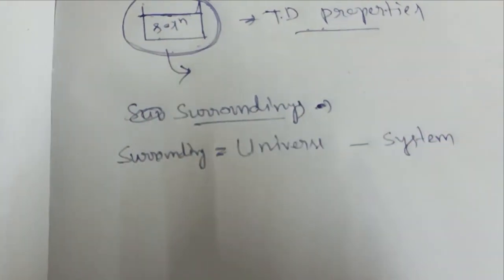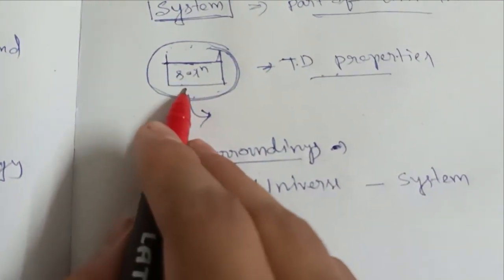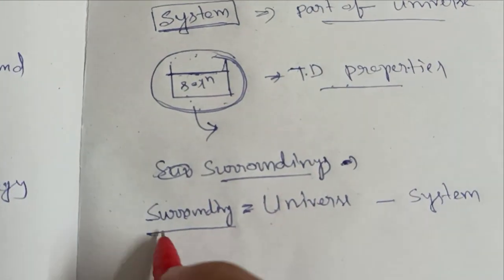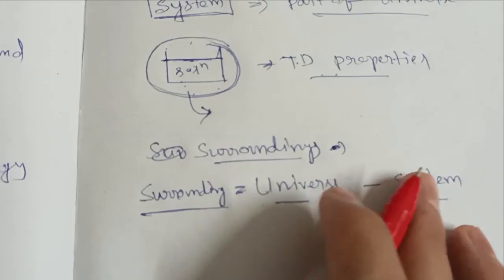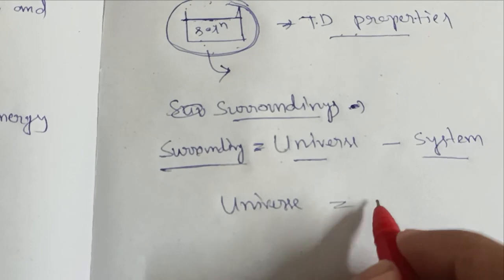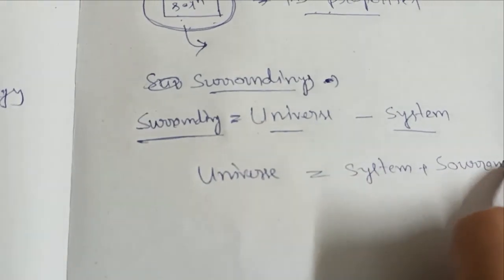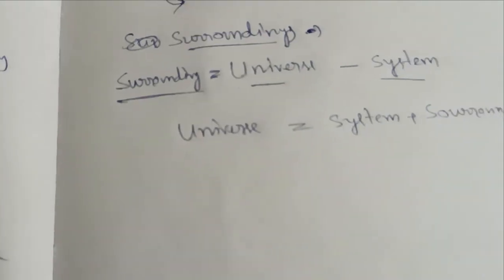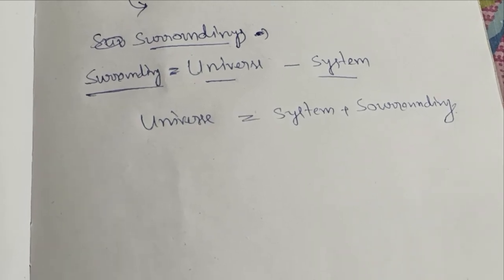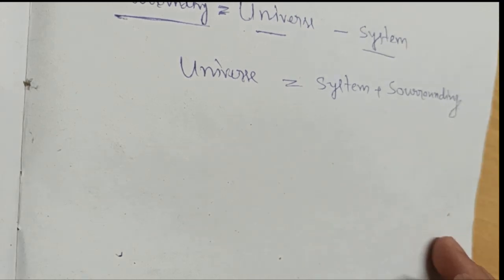The states we have to study are called the system, and everything else in the universe is called the surroundings. So universe is equal to system plus surrounding. This is the basic idea of system and surroundings.